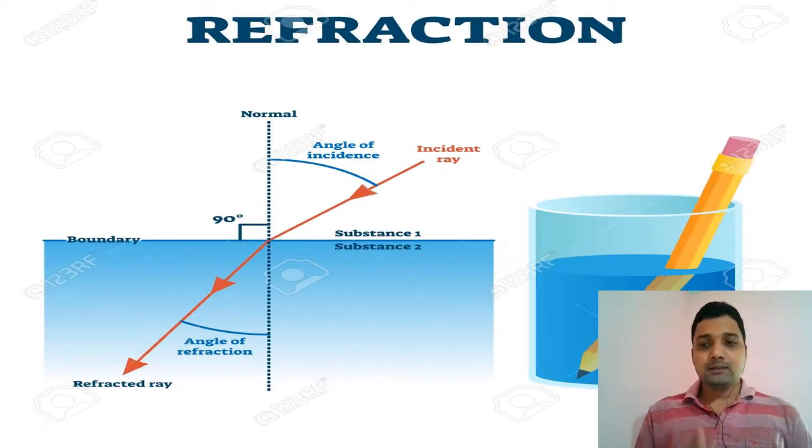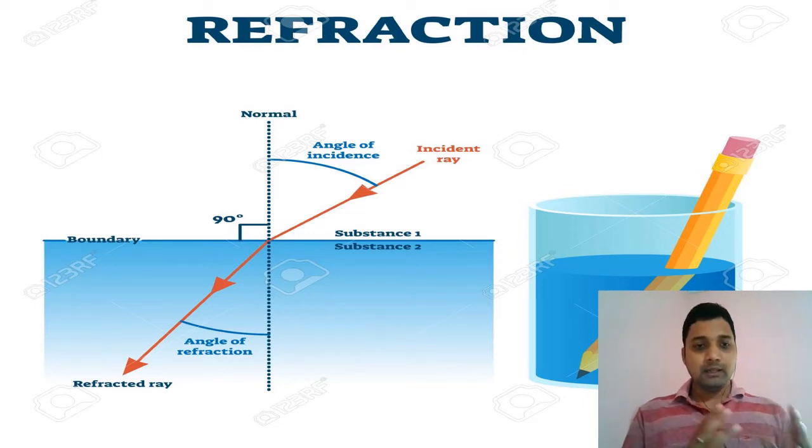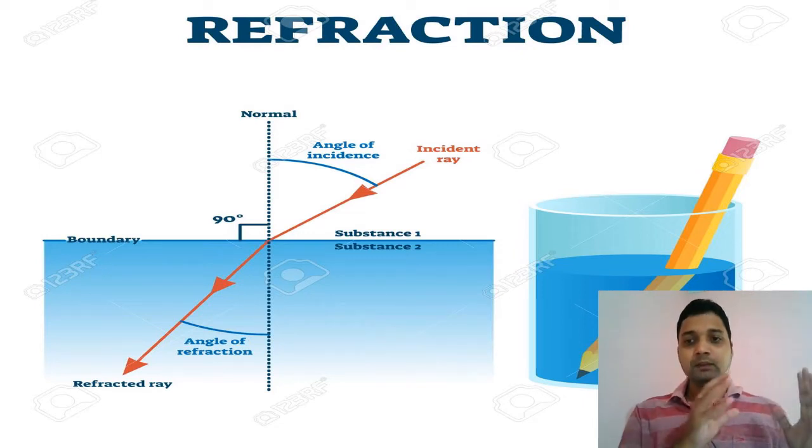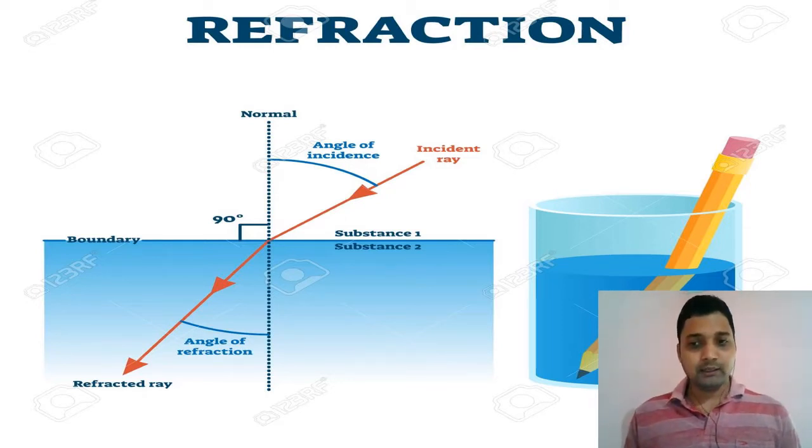Refraction is a concept when a ray of light travels from one transparent medium to another. What is a transparent medium? A transparent medium is one which will allow almost all the light to go from one side to another, which will not absorb any amount of light. When a ray of light passes from one transparent medium to another, the change in speed, change in optical density, and change in refractive index will cause some change in its direction. That is what we are going to discuss here in this topic of refraction.